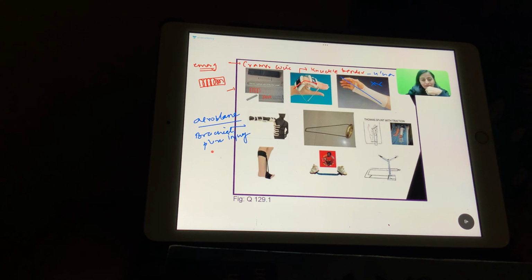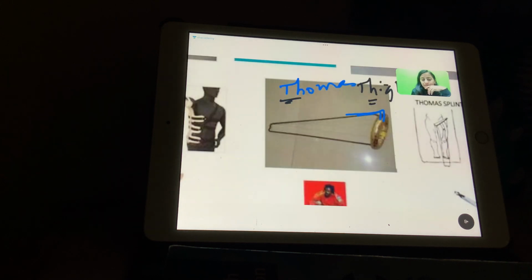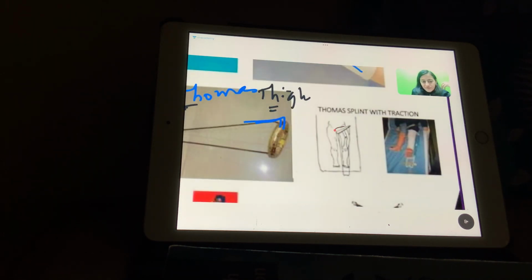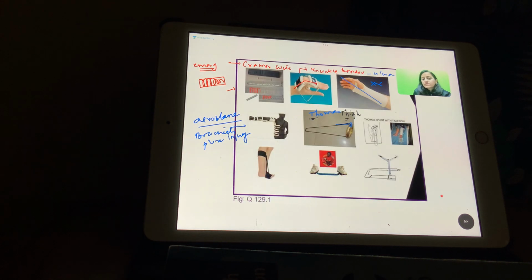Next one that we have, this is the Thomas splint. Thomas splint, TH for TH. Remember Thomas splint is used for thigh. So shown in this image here, this is how the Thomas splint is used. It has a ring and it is used like this. It's used for femur fracture. Thigh matlab femur bone. It has a ring. It has this angulation to accommodate the greater trochanter.